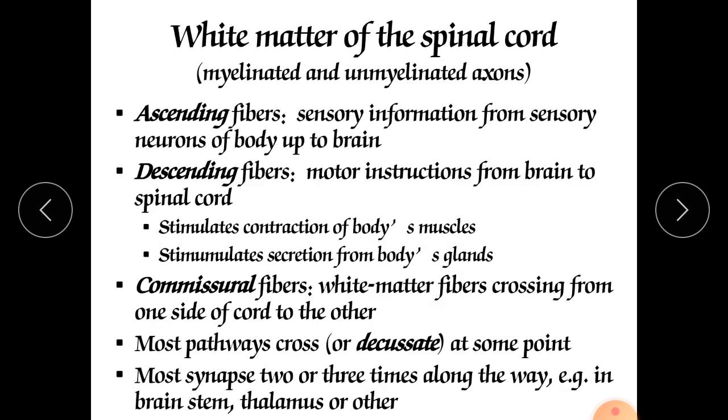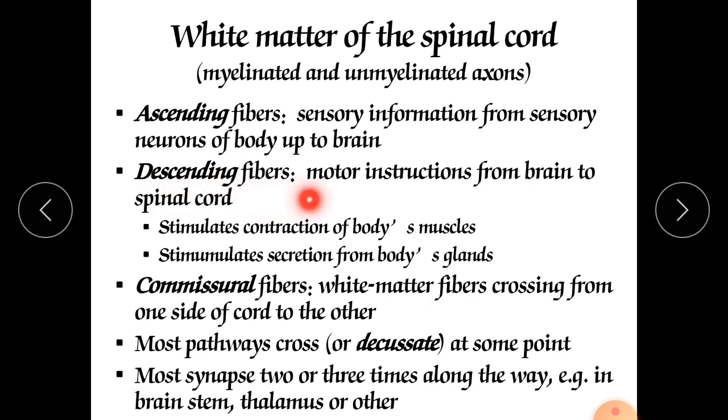Now white matter of the spinal cord has myelinated and unmyelinated axons. Firstly, you should know what is myelinated. Myelinated axons are available in white matter, and unmyelinated axons are available in grey matter. Now ascending fibers carry sensory information from the sensory neurons of the body up to the brain, means from all the periphery, from all the skin and organs, they transfer the information toward the brain. They are called ascending fibers.